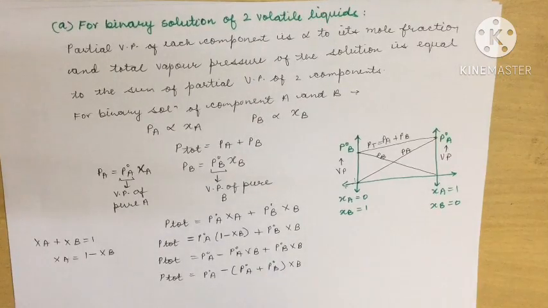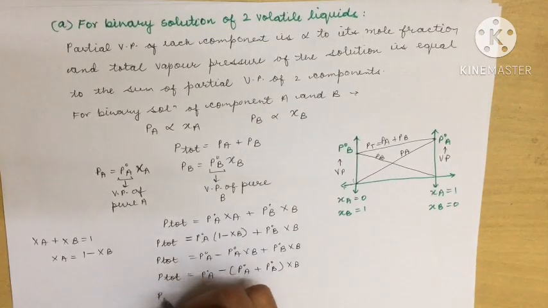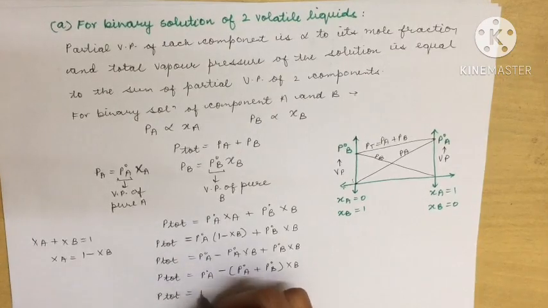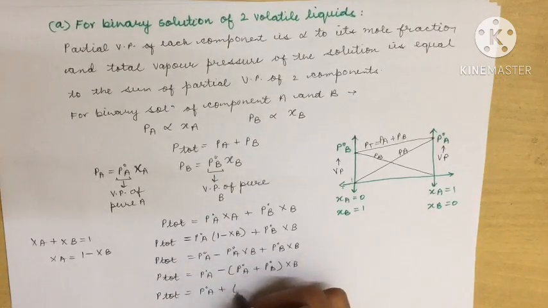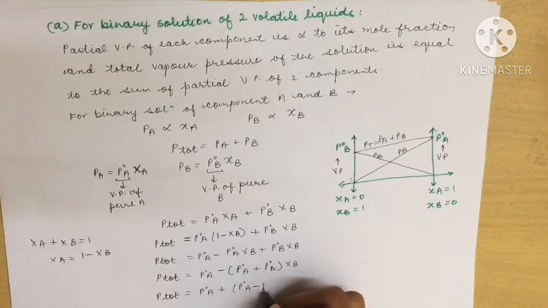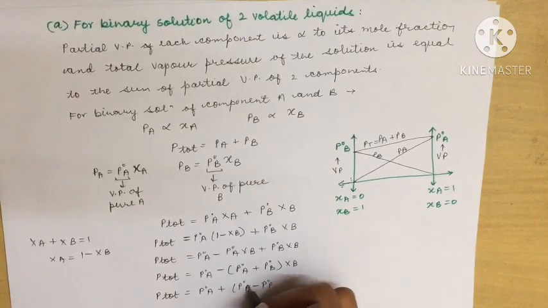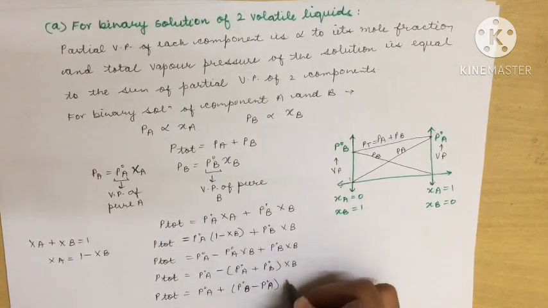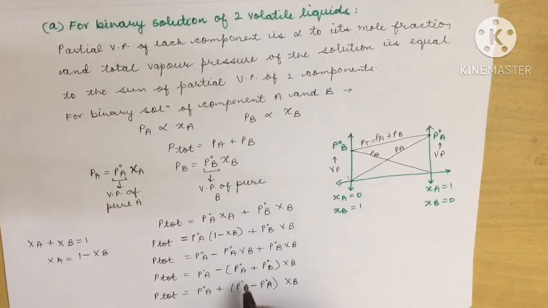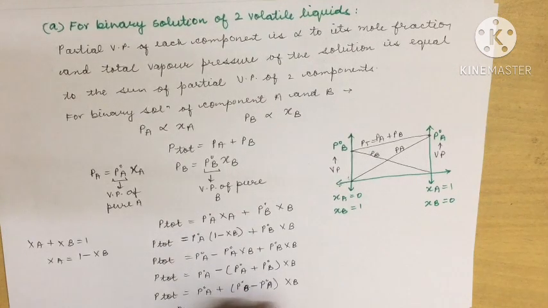Now can we reverse this sign? Yes, we can reverse this sign. So we can get P total equal to P naught A plus P naught A minus P naught B, P naught B minus P naught A XB. So we have reversed these to reverse the sign. Finally, we can get here what we wanted, that is P total.